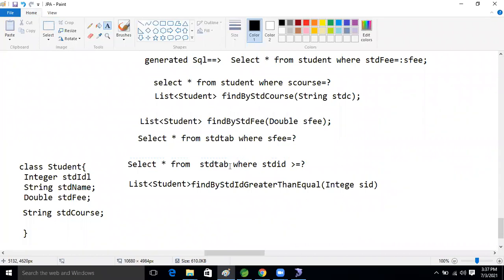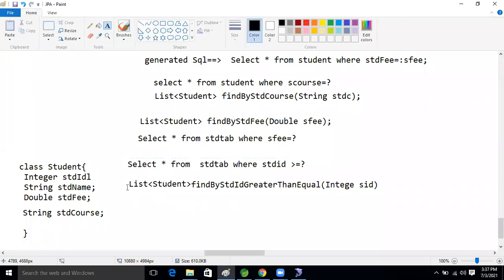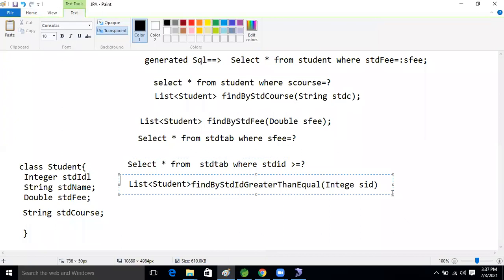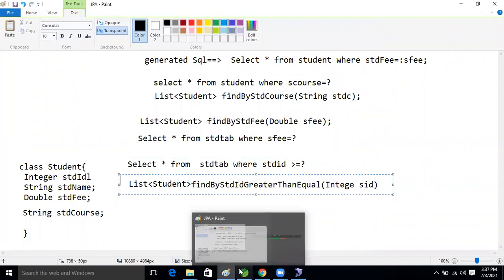Okay, good. So let's move on and we will see that. This is the query now. Based on this query, what we are writing now, guys, is the method. Let's write this method, perform the operation, and see the result also, guys.